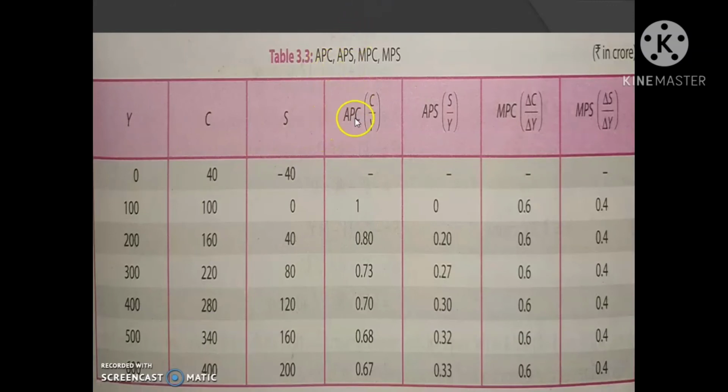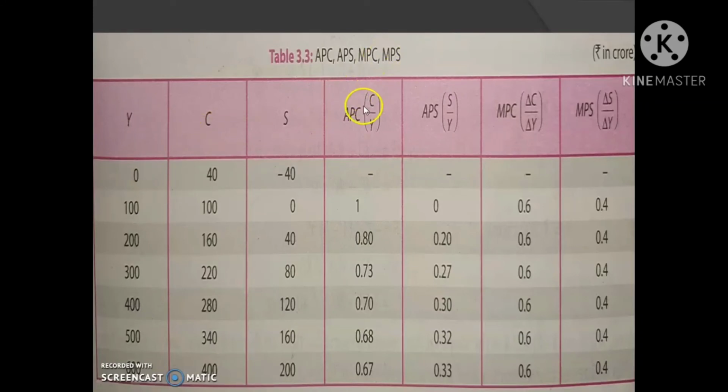So, what is APC? C by Y. So, in the first case, all are nil, APC, APS, MPC, MPS, etc. are nil because income is 0. Then if income is 100, what is the consumption? Consumption is also 100. So, if consumption is equal to income, automatically saving is 0.